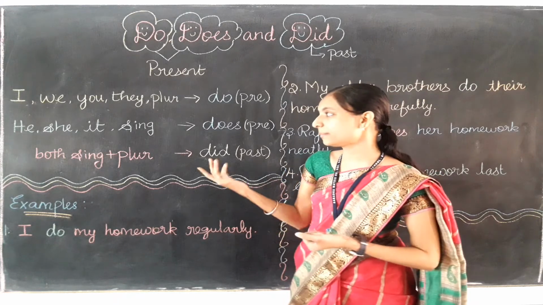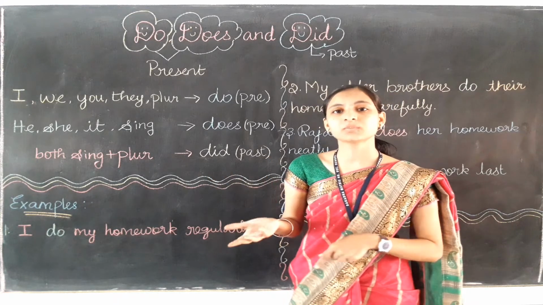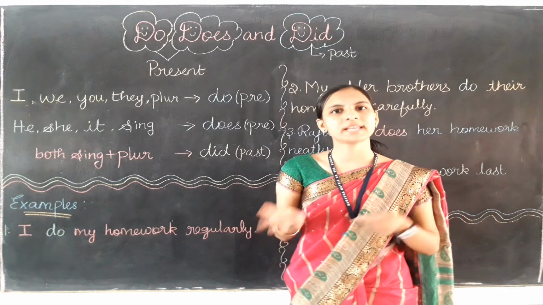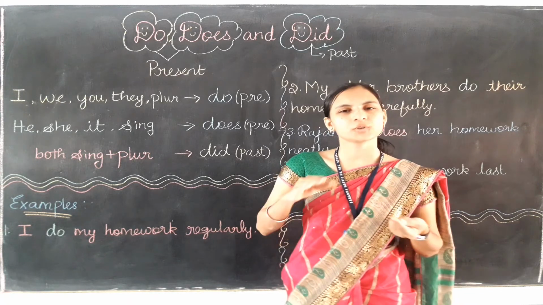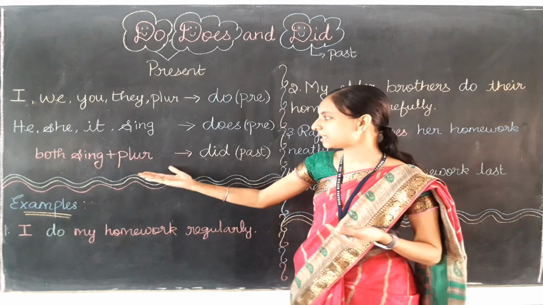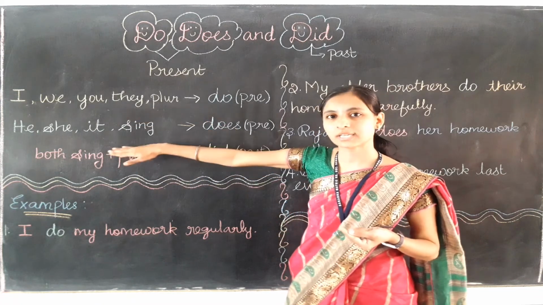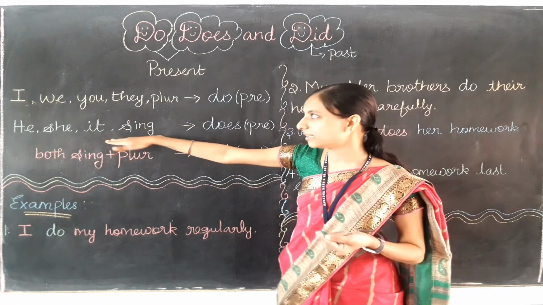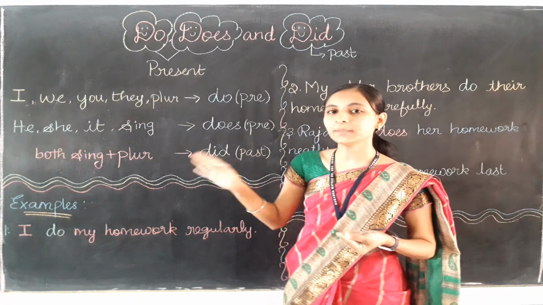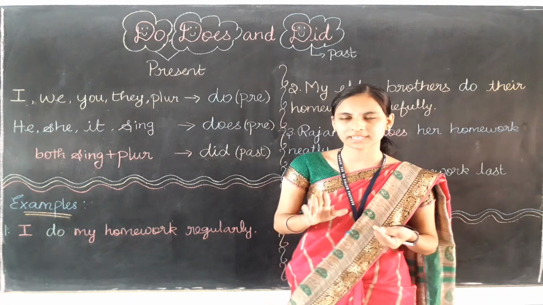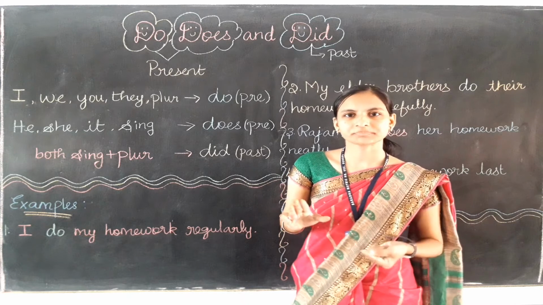Okay. For example, one more, Ramesh did this work yesterday means Ramesh இந்த வேலையை நேத்திக்கே பண்ணிட்டாங்க. So it doesn't matter whether the subject is plural or singular. Whether the subject is it or you, in the past time you have to use did only. Okay. Clear, children?